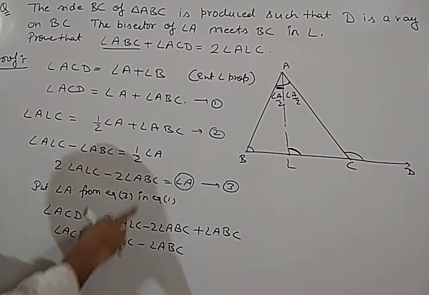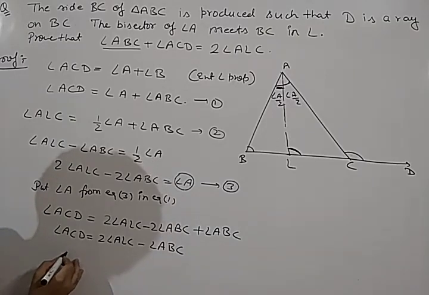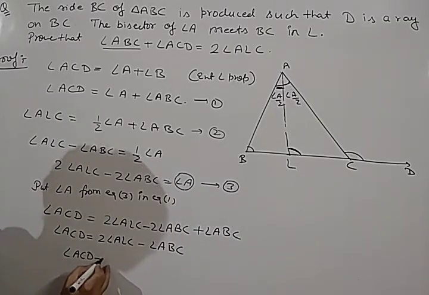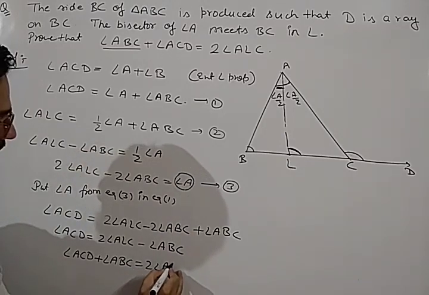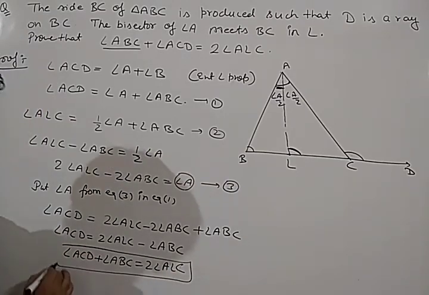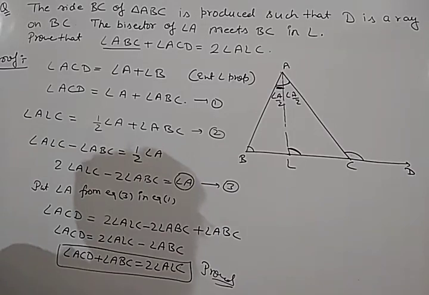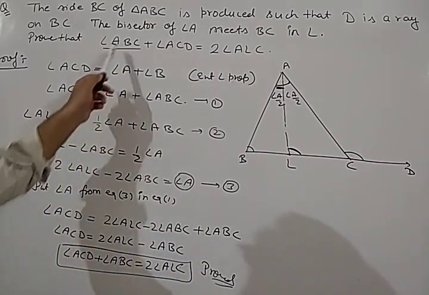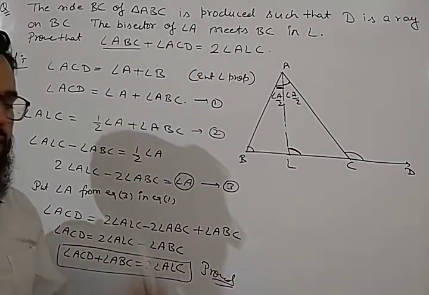Okay. Now we have to obtain the relation in terms of 2ALC. So we will get angle ACD plus angle ABC is equal to twice of angle ALC. And this is what we have to prove. So we have proved this equation also: angle ACD, angle ABC and twice of angle ALC. So we have proved the given equation.